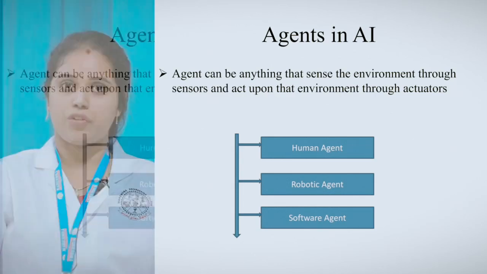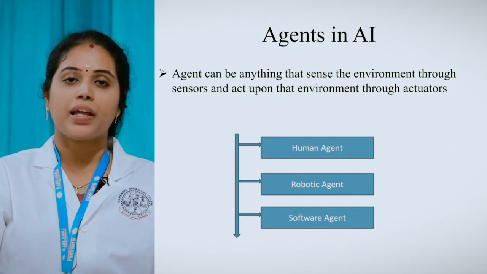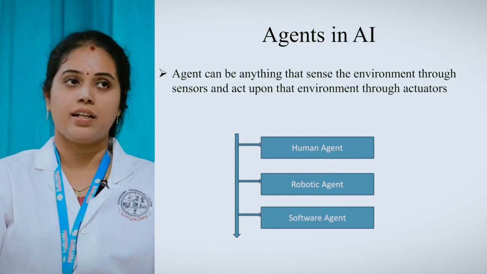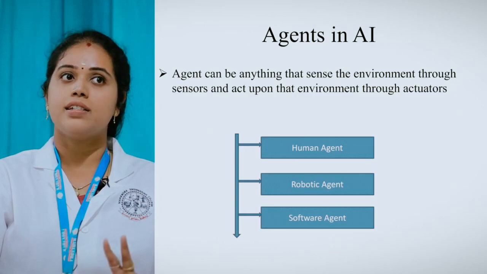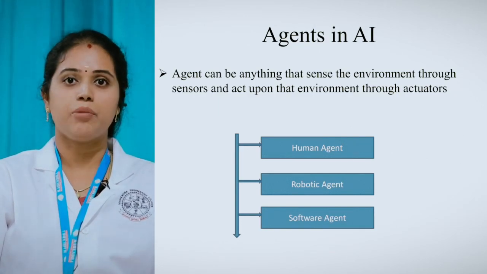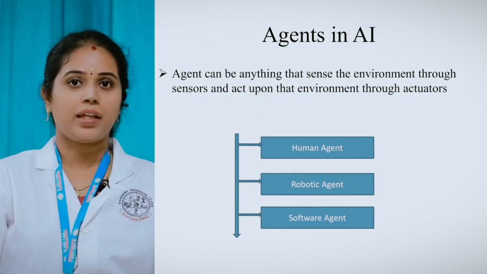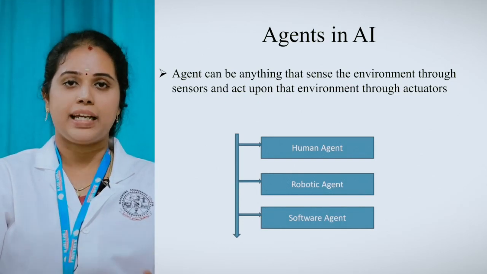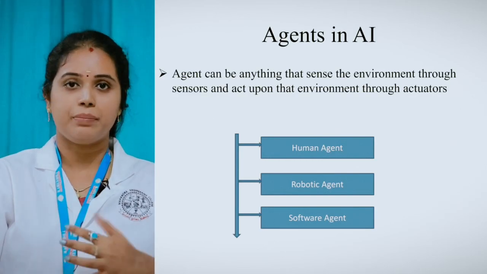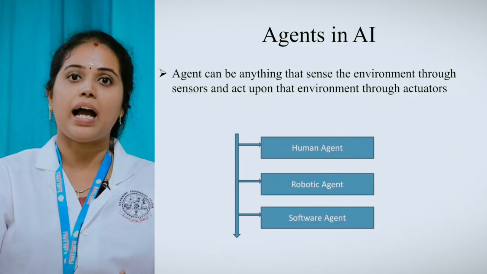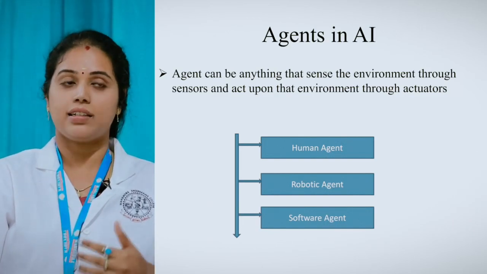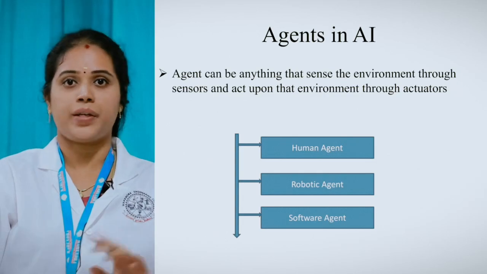Here the major things are sensor and actuator. The sensor is the device that helps get the information from the environment and give it to the agent, nothing but the machine. From that information, it is going to act upon the environment according to the information. That happens through actuators.